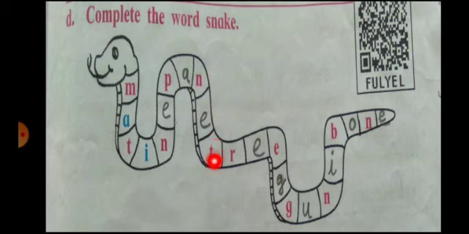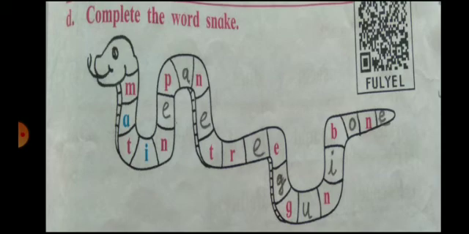Then N and T is there. So, we will write N-E-T, net. Now, T-R dash and E is there. So, we will write E: T-R-E-E, tree. Then E dash G is given. So, we will write one more G. So, E-G-G, that is egg. Then G and N is given. So, you will write U. So, it becomes G-U-N, gun.